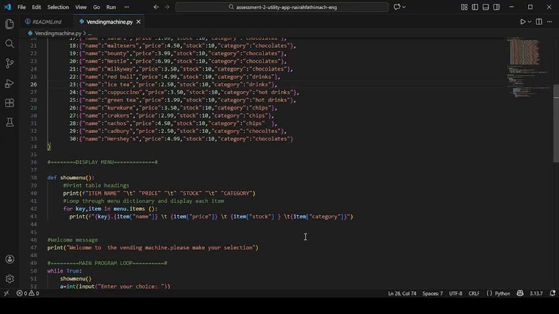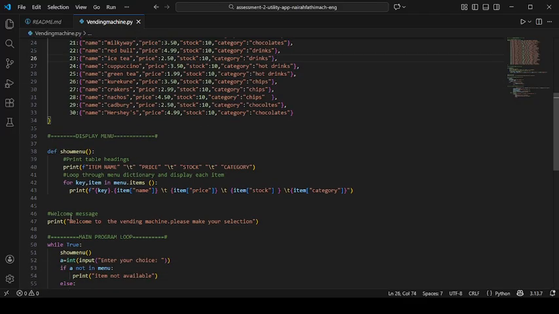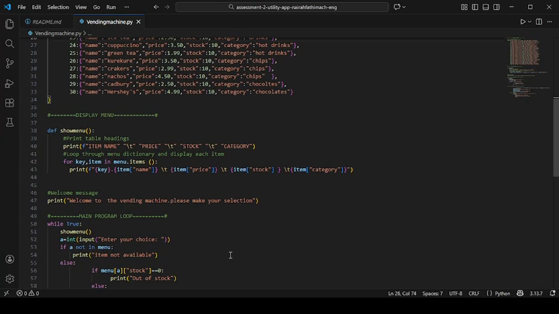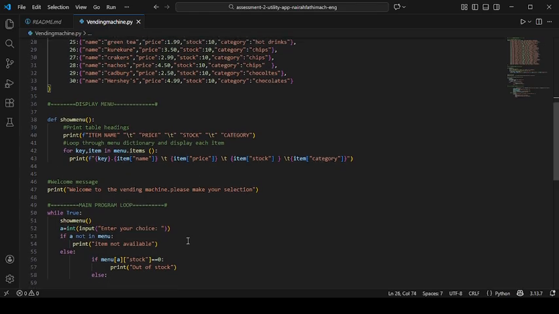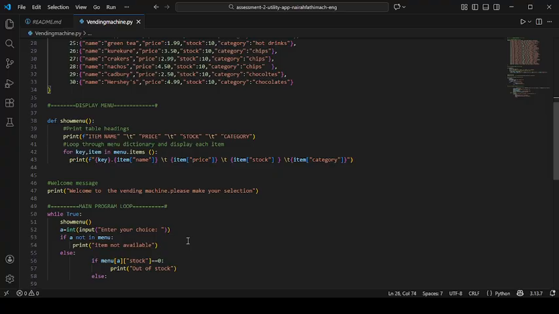Then after the menu function, the program displays the welcome message to guide the users. Here I use the welcome message as a comment. And now I will explain the main program loop. Here the vending machine program runs a while true loop which allows users to make multiple purchases in one session. Inside the loop, the menu is displayed and the user is asked to enter the item code.